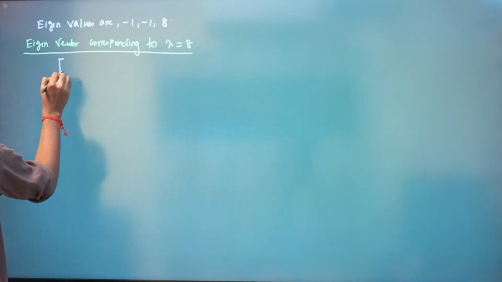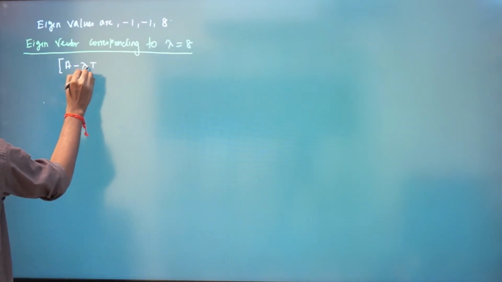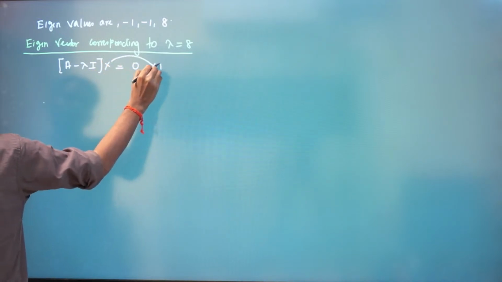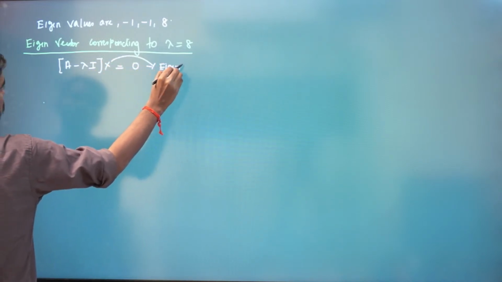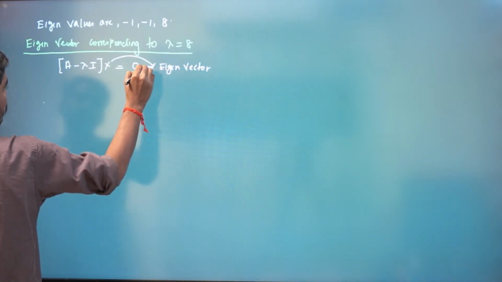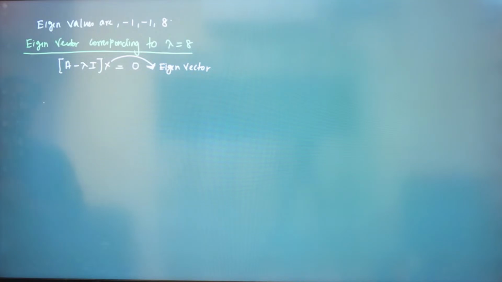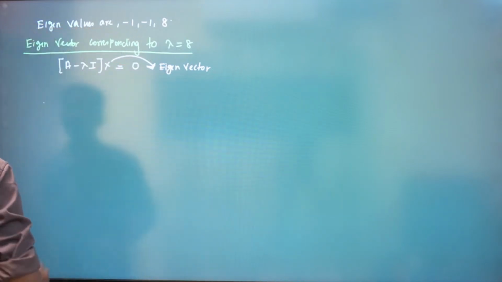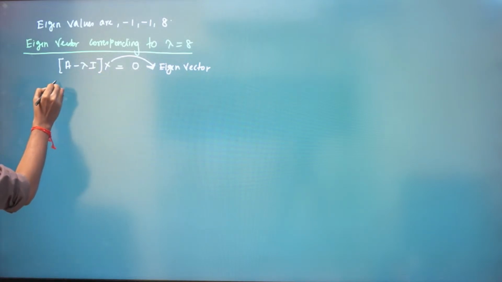So that is (A minus lambda I) x is equal to 0. This x is called the eigenvector, where lambda is our eigenvalue. So we'll find this vector x now.